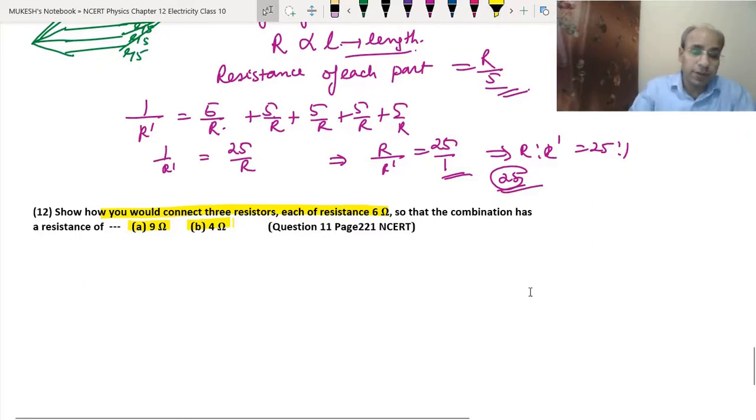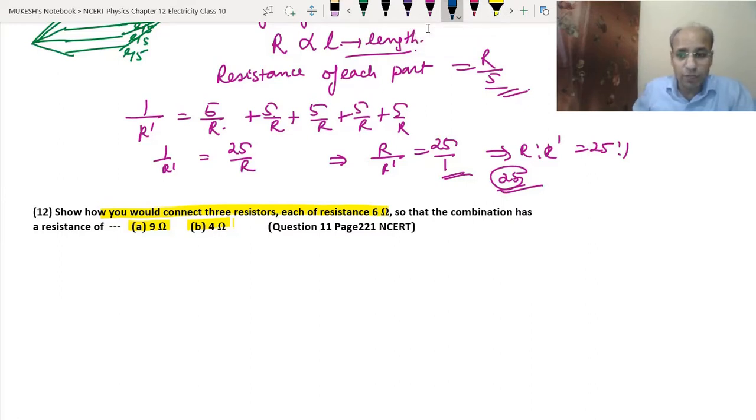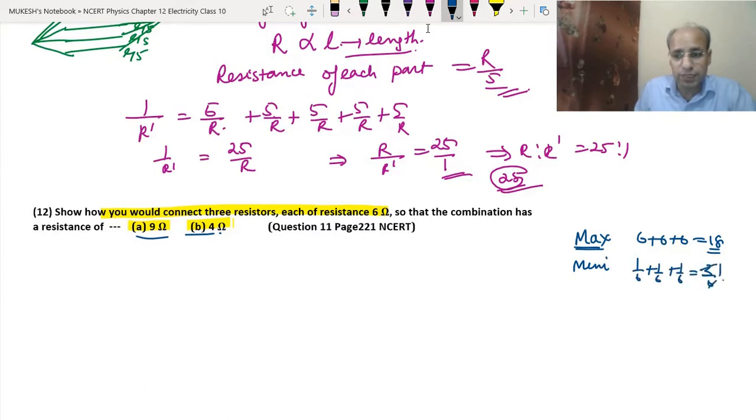But the main thing we should look at here is, if we take the maximum resistance, maximum means 6 plus 6 plus 6, 18 ohm. That is also not the case here. If we take the minimum resistance, we join in parallel: 1 upon 6 plus 1 upon 6 plus 1 upon 6. That means 3 upon 6, 3 ones are 3, 3 twos are 6. So R dash equals 2 ohm. That also is not an answer we have.